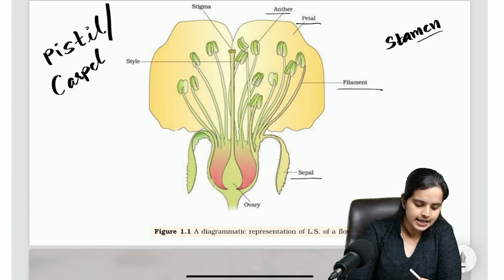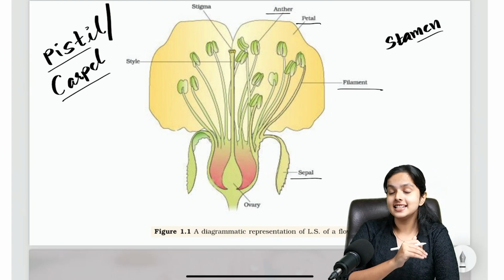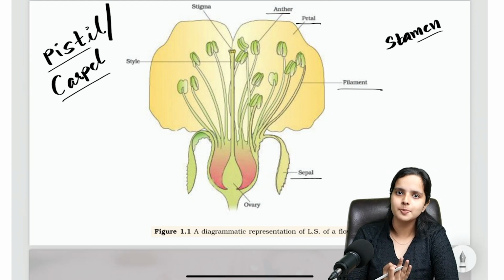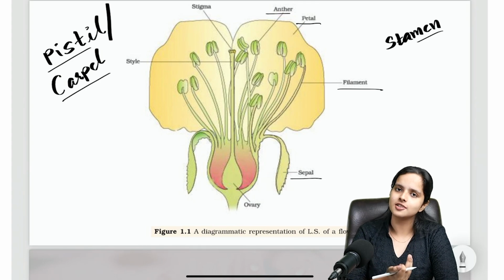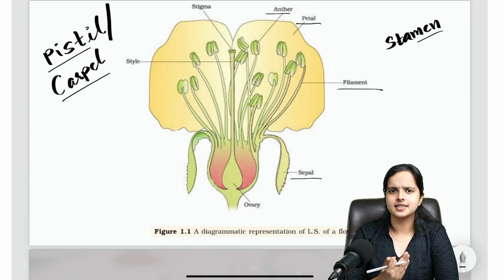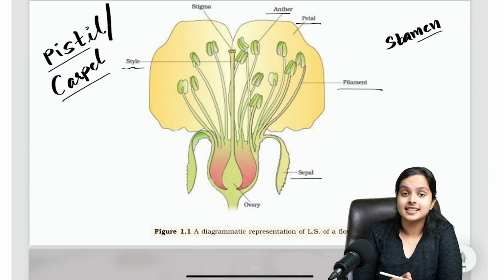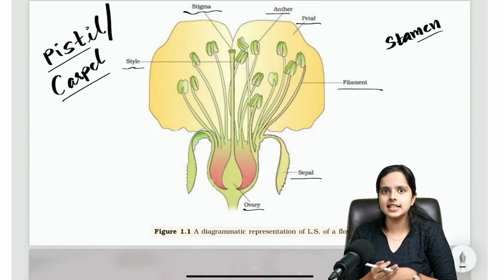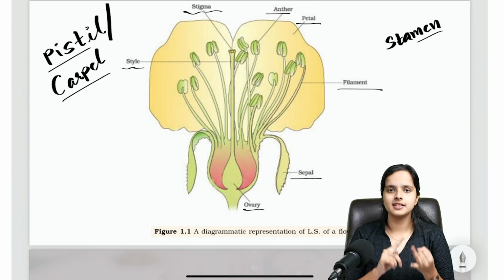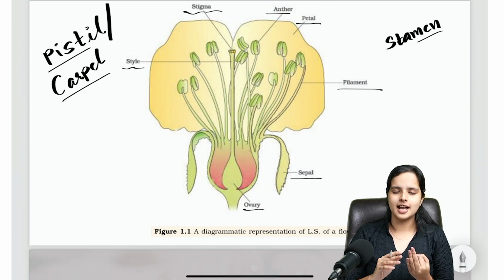Pistil or carpel is the female reproductive organ, and this carpel or pistil also has three parts. The stamen also had three parts, right? Pistil or carpel also has three parts. Which are the three parts? The first part is the style. The second part is the stigma, and the third part is the ovary. You can see it in the figure, right? You can see stigma, style, ovary. That's the order that we usually learn. So learn it in that order itself: stigma, style, and ovary.